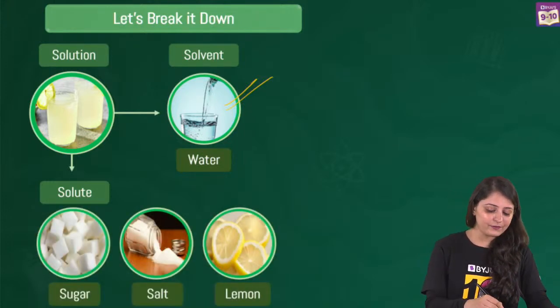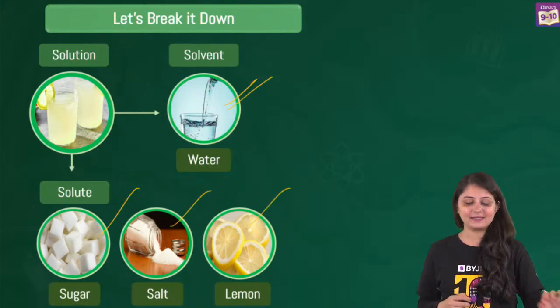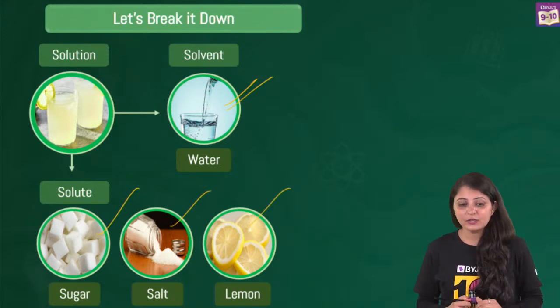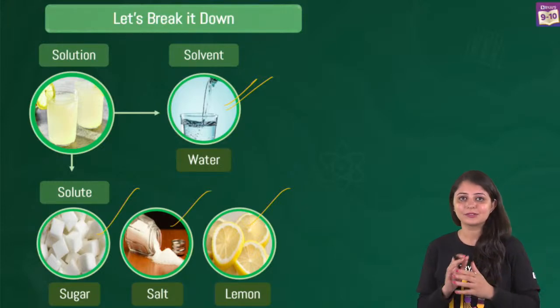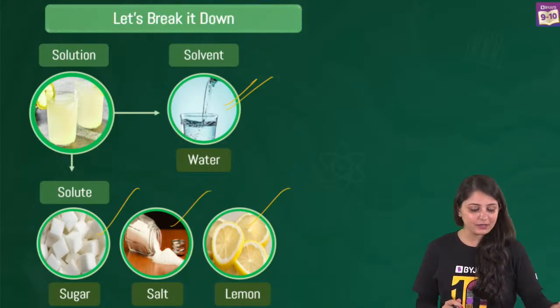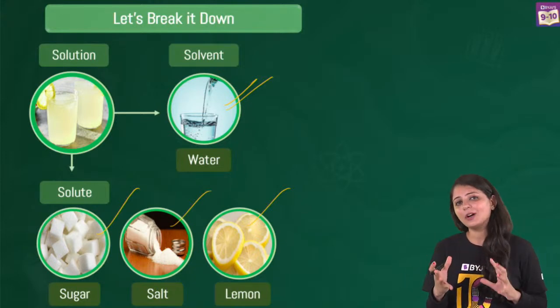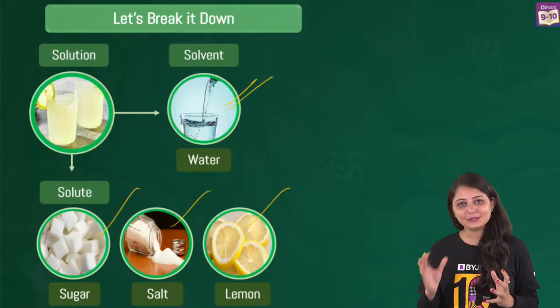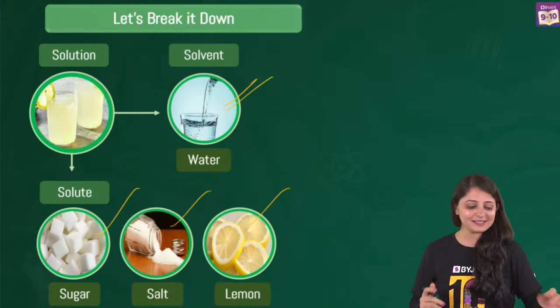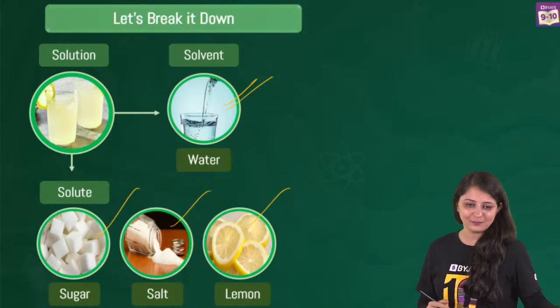Now we have sugar, salt and lemon as the solute. So it's not always necessary that solute will be in the solid state. This is a point that you need to remember here. So we've broken down our lemonade to understand the chemistry behind it. We know the solute, we know the solvent, and together they are making the solution. Super tasty solution.